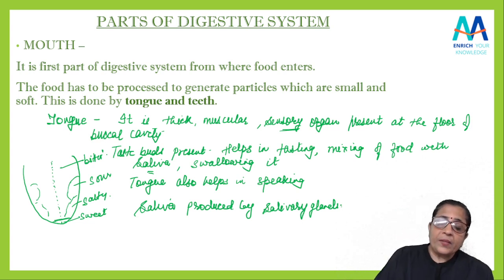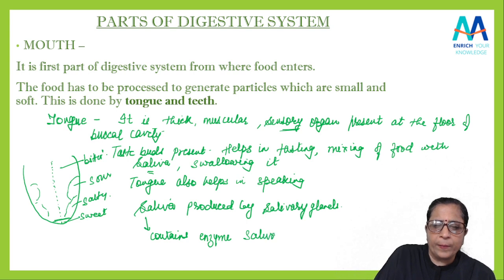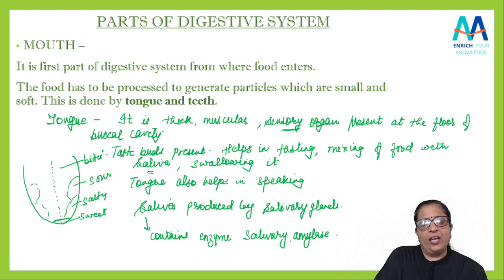Okay, and the saliva, it contains enzyme. कौन सा एंजाइम होता है? It contains enzyme called salivary amylase. Got it? ये जो salivary amylase है, it helps in what?